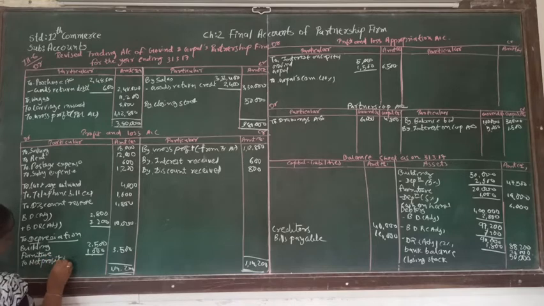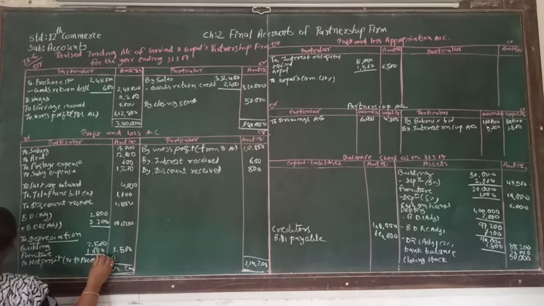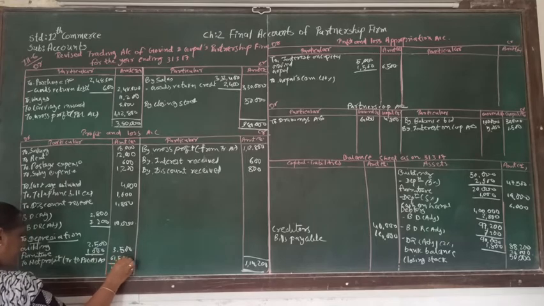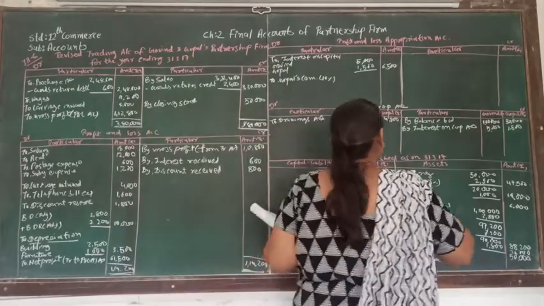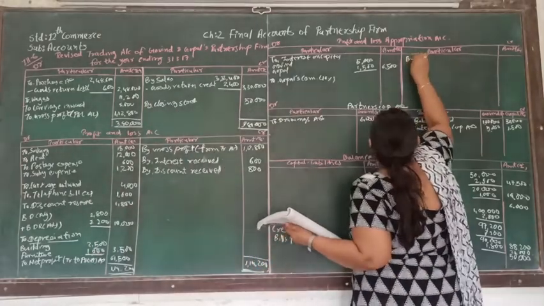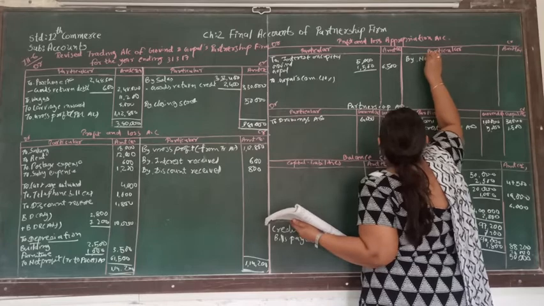And that is transferred to profit and loss appropriation account. And that amount is 61,500. So this 61,500 is supposed to be credited to profit and loss appropriation account by net profit.